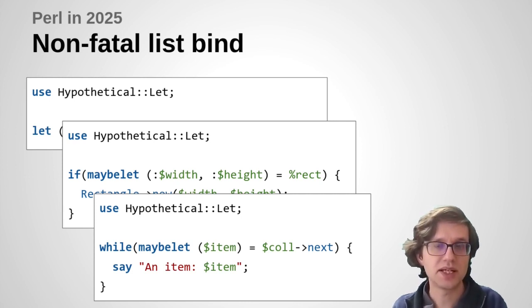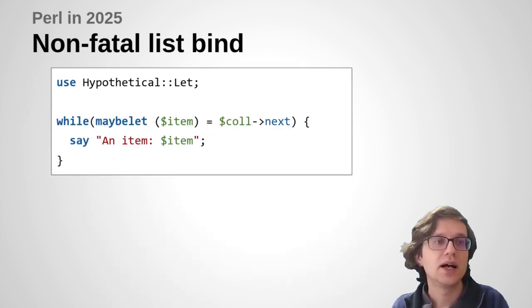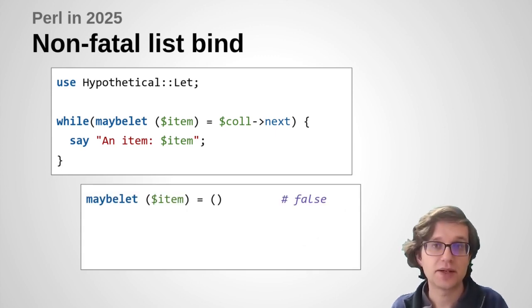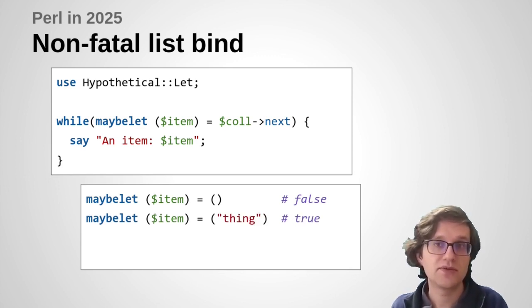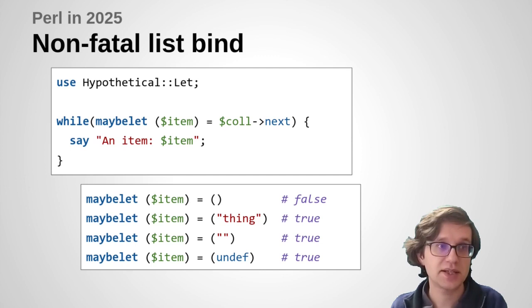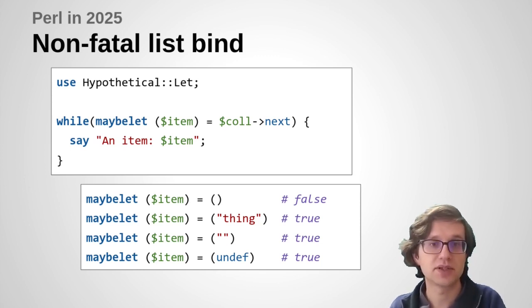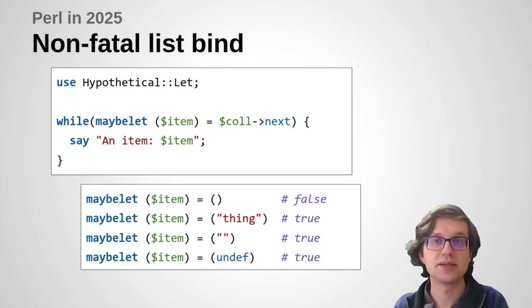So just to explain that in a bit more detail, in case you're unclear, the maybe operator is going to fail if it doesn't have enough values, but it's going to succeed if it gets enough values, even if the values themselves are false or undef. The success of the assignment operator, the return value of that, depends on the ability to assign the values, not the values themselves. Now, maybe that notation is a bit non-obvious, a bit contentious. This is definitely in the area of needs more discussion. So, yeah.